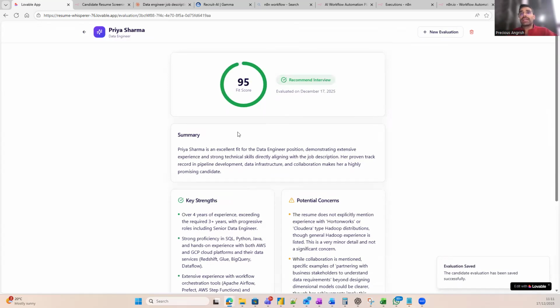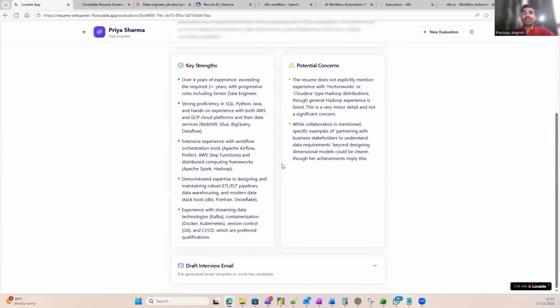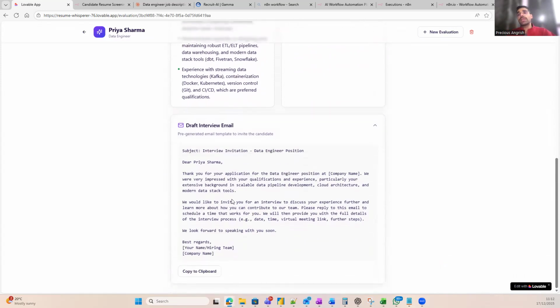Once the analyzing is done, we can see that we get a clear fit score, summary of the candidate, strengths and concerns, properly divided. And then as an optional thing, we have a button for drafting an email as well. Once we click on that, we can just copy the email from here and send it to the candidate. Now this was the front end. Now let's look at the back end.